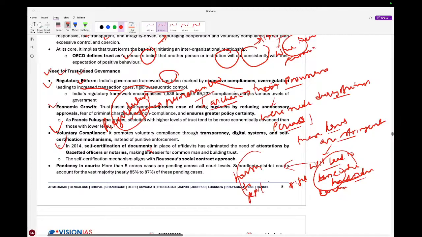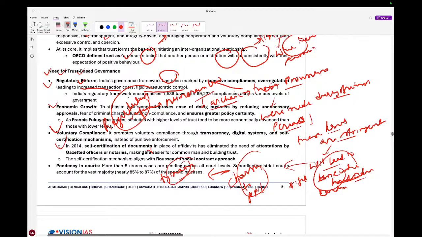If you are exercising certain power that people are not willing to abide by, that will basically lead to tyranny of institution.